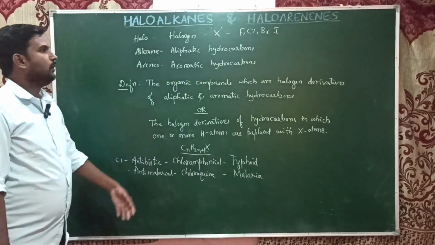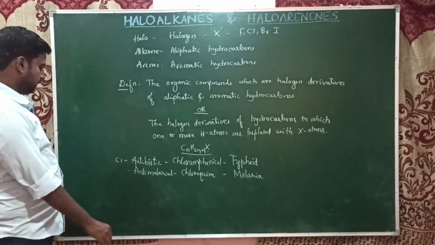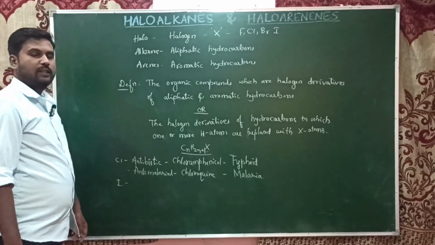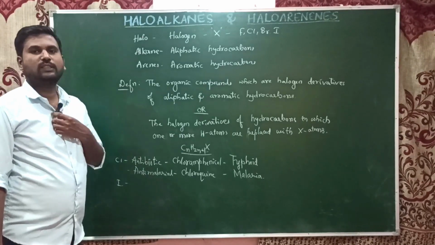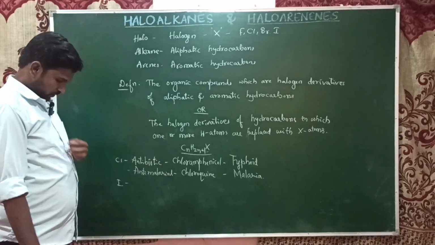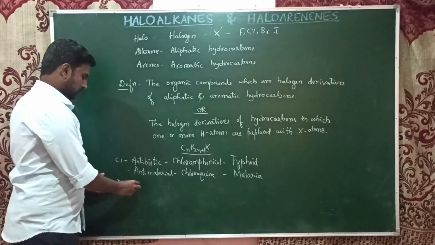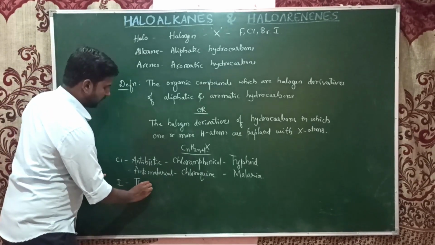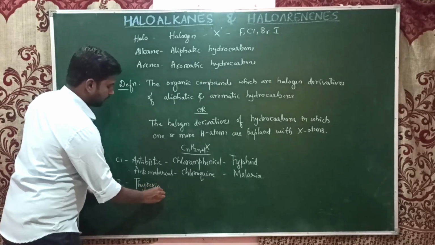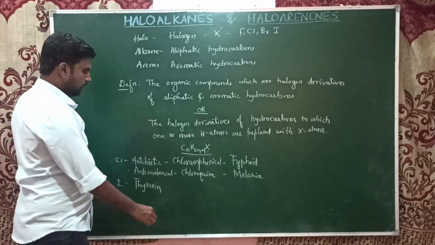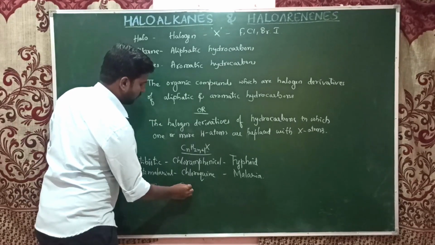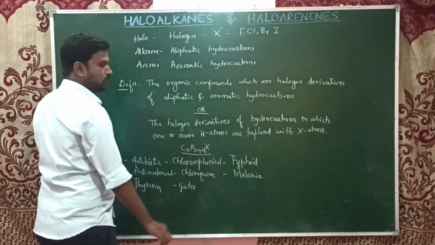Now consider iodine. In our body, the hormone thyroxine is produced by the thyroid gland and contains iodine. Deficiency of iodine in the thyroxine hormone leads to the disorder goiter.